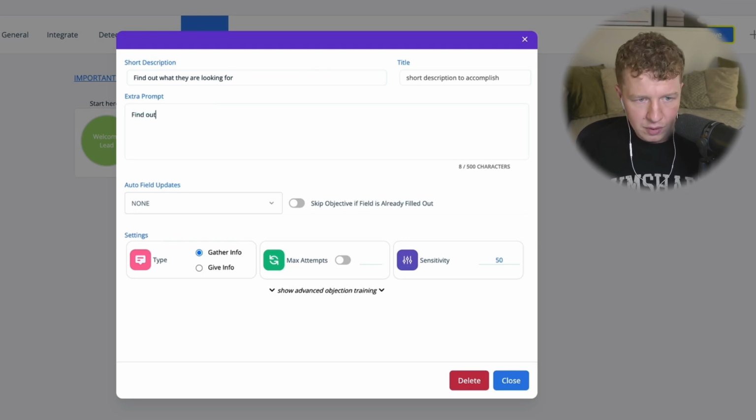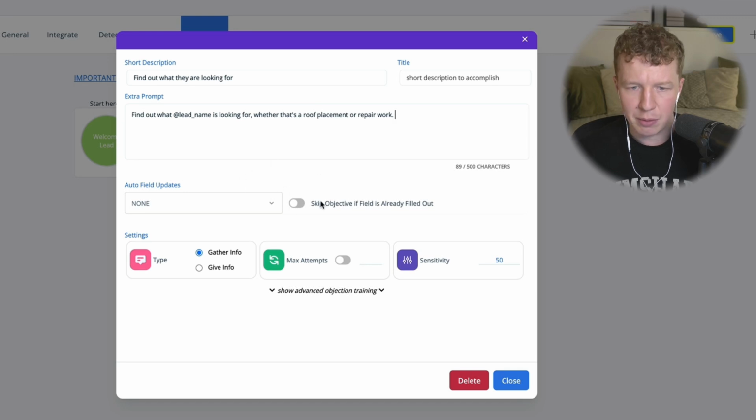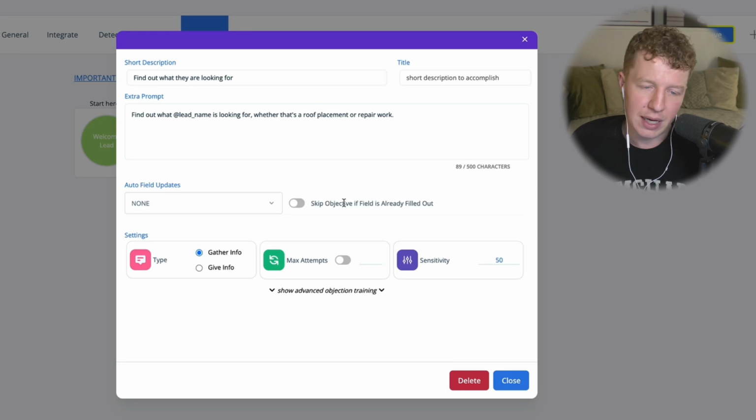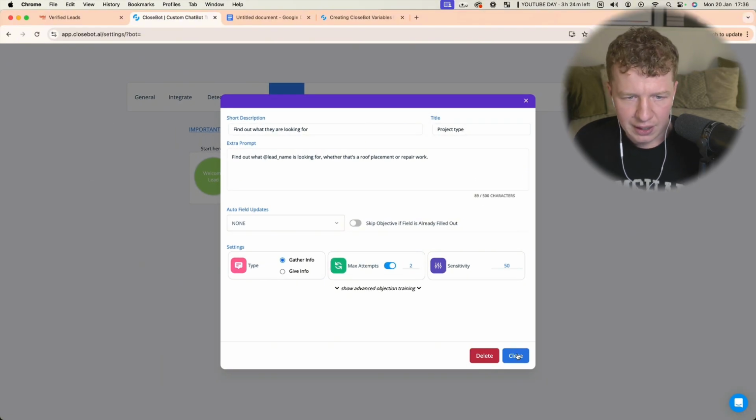Find out what @lead_name is looking for, whether that's a roof replacement or repair work. We're not going to do auto-filled updates, and we are going to leave skip objective if it's already filled out, because we just want that information to be asked by the bot. So this is a gather information. Max attempts, probably put that on 2 again, because we do want that information. We're going to leave sensitivity at 50, and then we're going to call it project type. Okay, we're going to go ahead and click close.